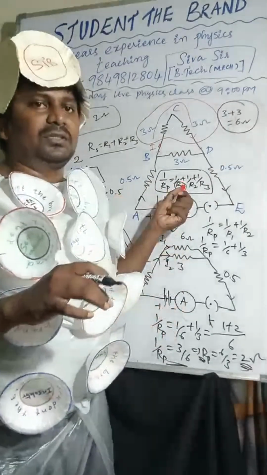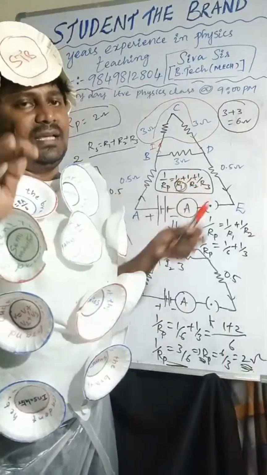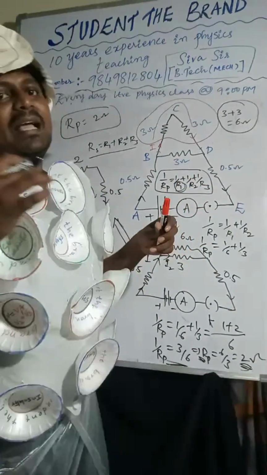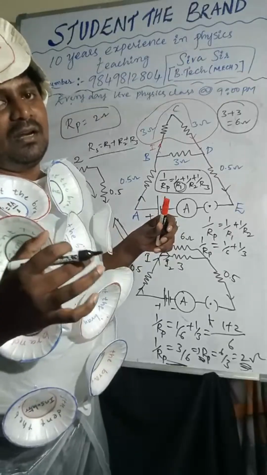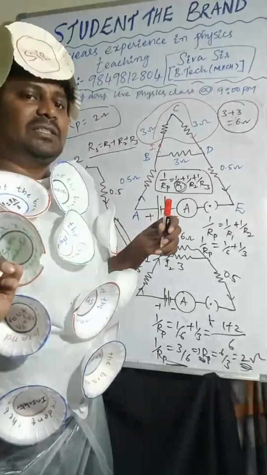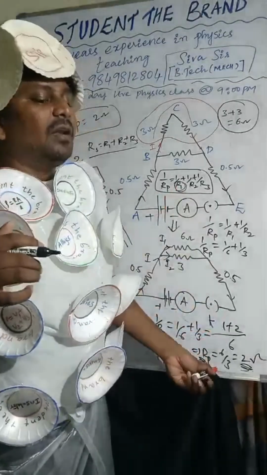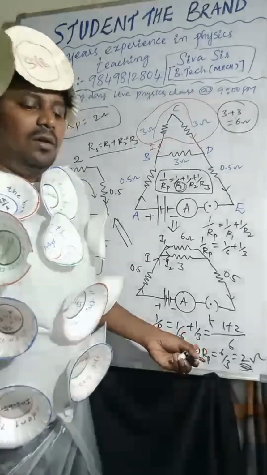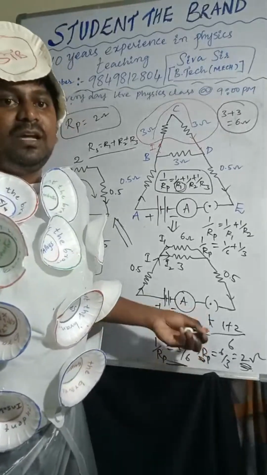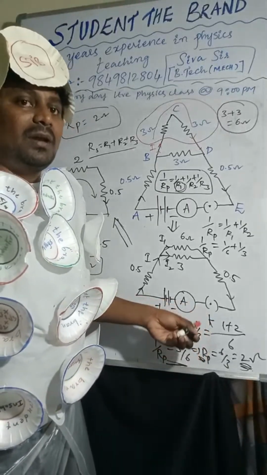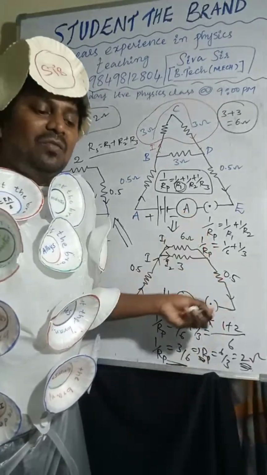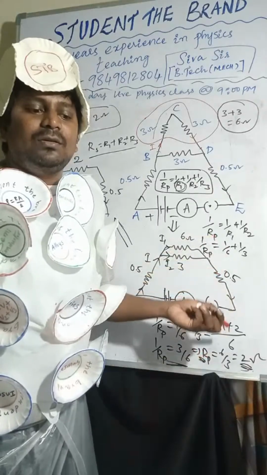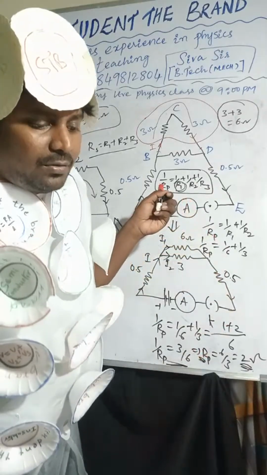Don't get confused. If they give a problem, we will check whether all the units are in the SI system or not. Here also same thing. After solving the parallel combination, especially in parallel combination, be very careful while writing the value, whether you are taking 1 by R value or R value. You have to take the R value.